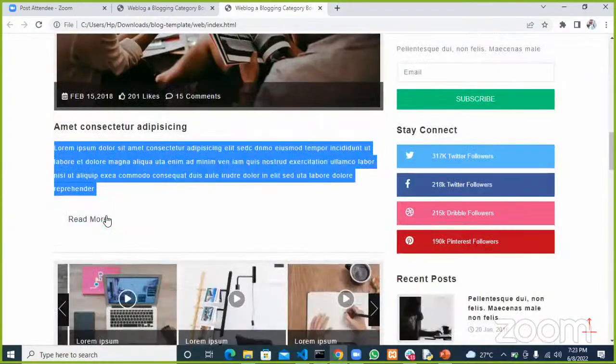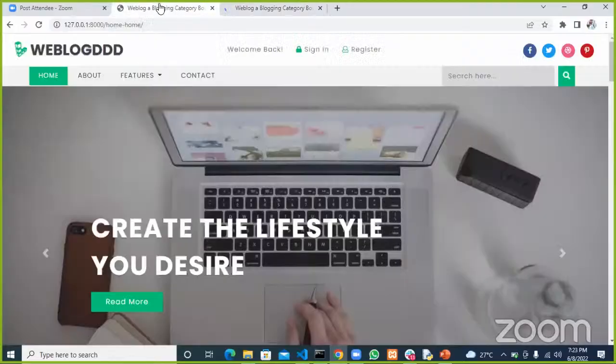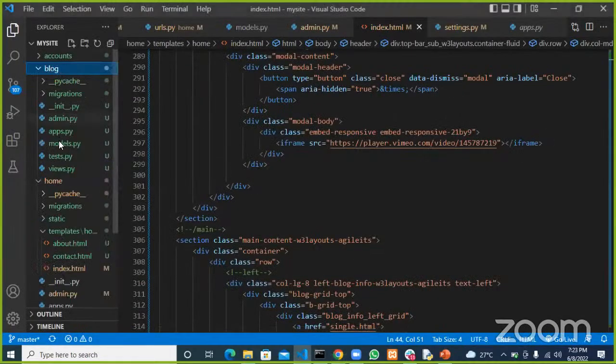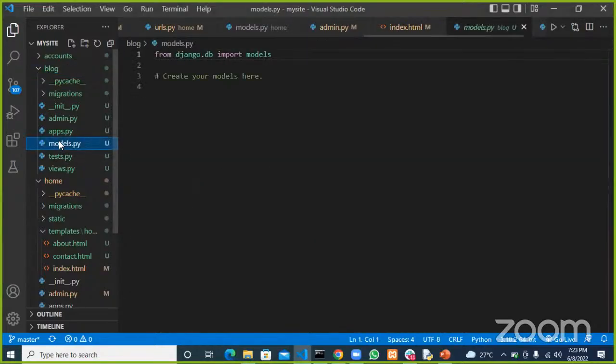We go ahead and see what we have in the actual detail page. If we click on read more, we should have the entire content of the blog. It's taking time to load, so while that is still loading, let's go ahead and create our models. In the blog app, which is going to manage that, we're going to come here and create our model.